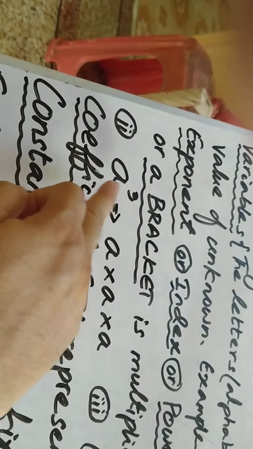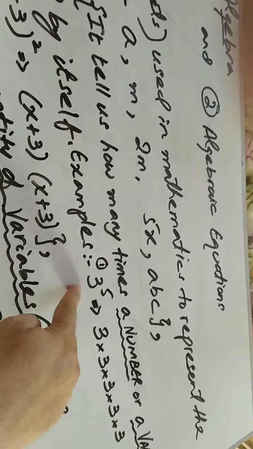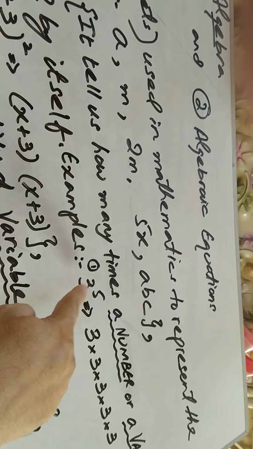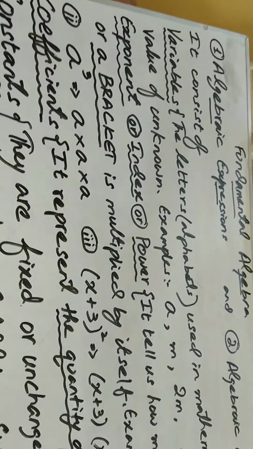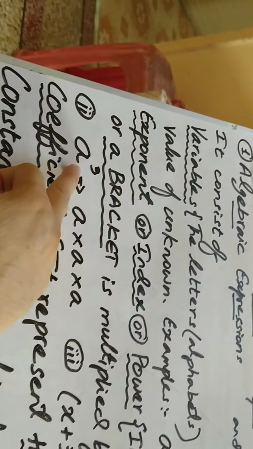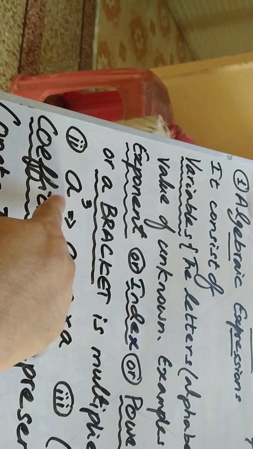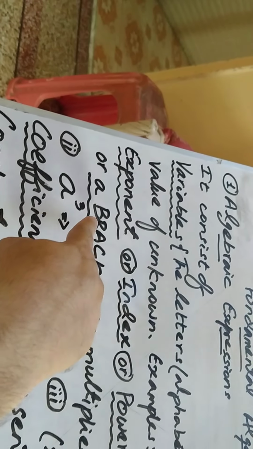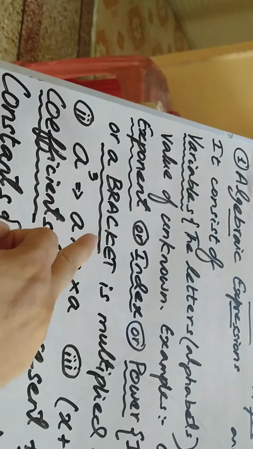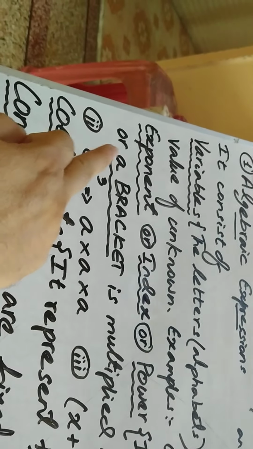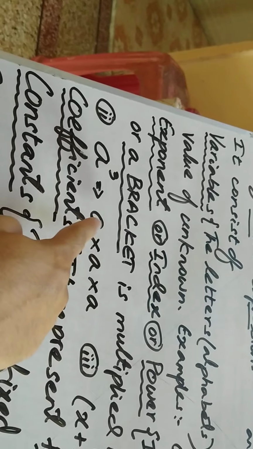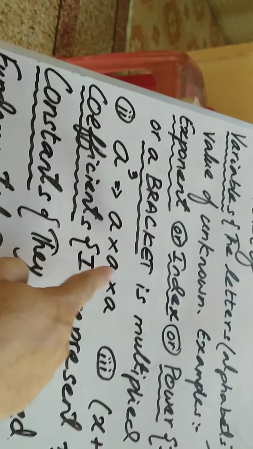It also tells us that the variable is multiplied by itself. So look here, this time the base is a variable. Guys, look here, the number below the power is called the base. Base will be a number also, a variable also, a bracket also. So power tells us how many times the number or a variable or a bracket is multiplied by itself. So guys, look here, a power 3: this time this 3 is the power of a variable. So this power 3 tells us its function: this base, this variable, is multiplied by itself like this, a multiply a multiply a. So a power 3 is a into a into a.